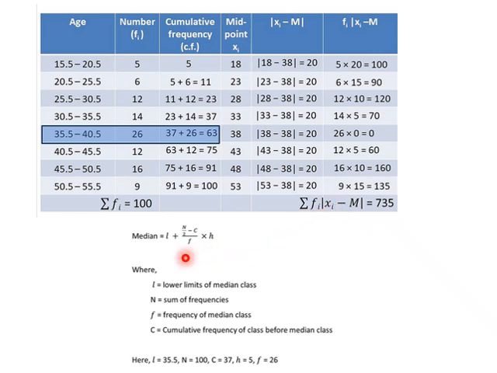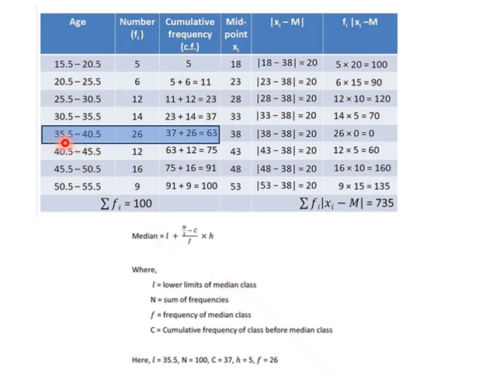Next is to get the median. How to get the median: the lower limit of the median class, plus n by 2 minus c, where c is the cumulative frequency of the class before the median class, divided by the frequency of the median class, into the class width. So let us see what that is. L is the lower limit of the median class. This is the median class.